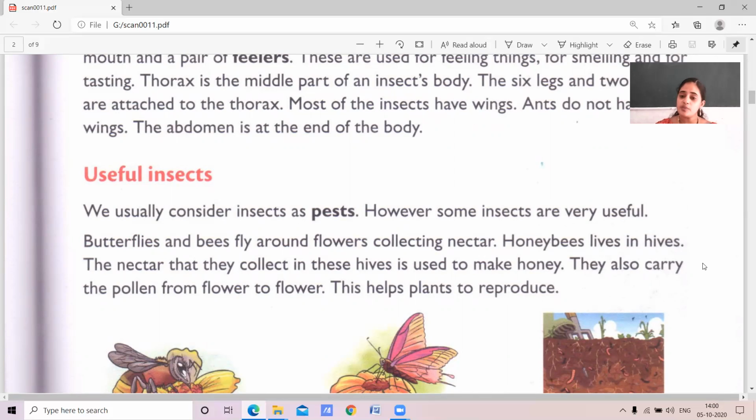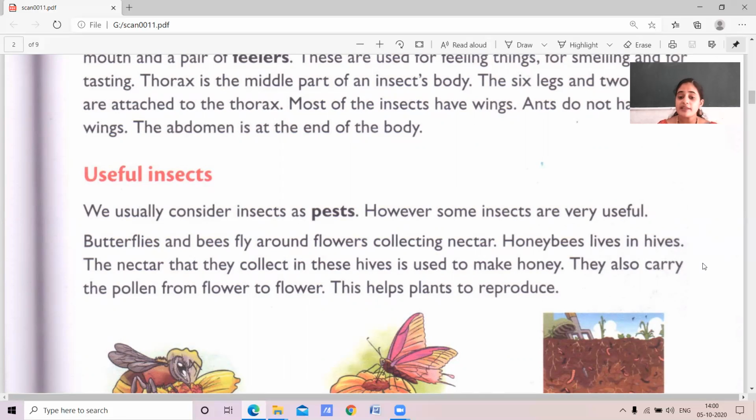Yes. Honeybees live in hives. The nectar that they collect is used to make honey, children. Okay. They also carry pollen from flower to flower, which helps the plants to reproduce.